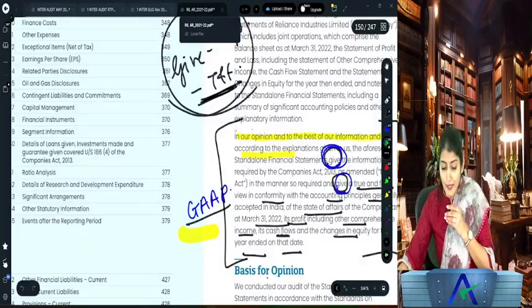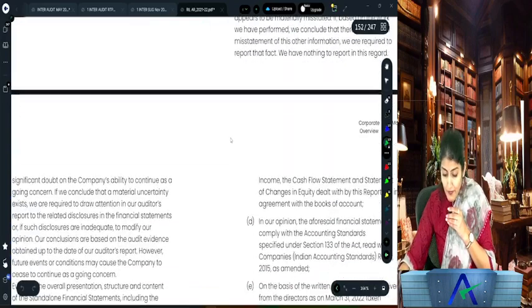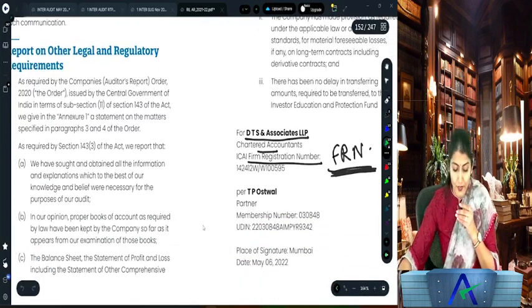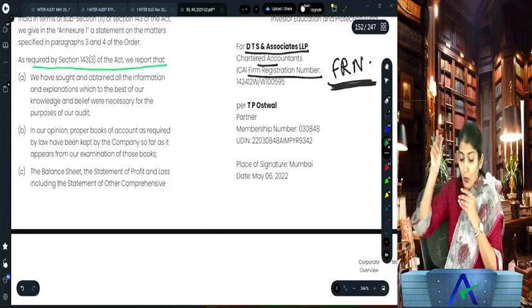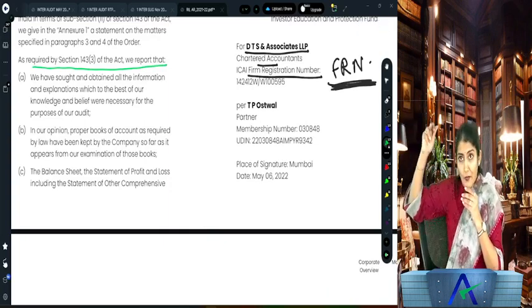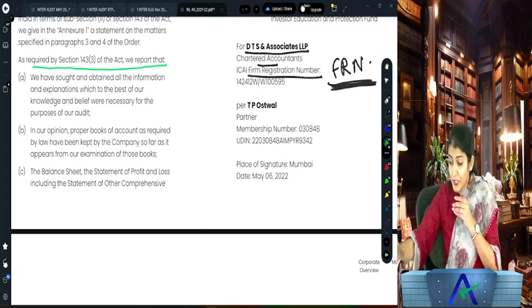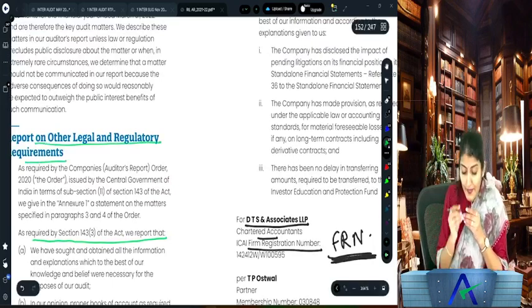What is the main bread and butter of the auditor? True and fair view. Now this 143(3), what are these? These are the additional points of reporting by the statutory auditor. Look over here, as required by section 143(3). I am in the Reliance Industries audit report. One of the sections of the audit report is the report on other legal and regulatory requirements.